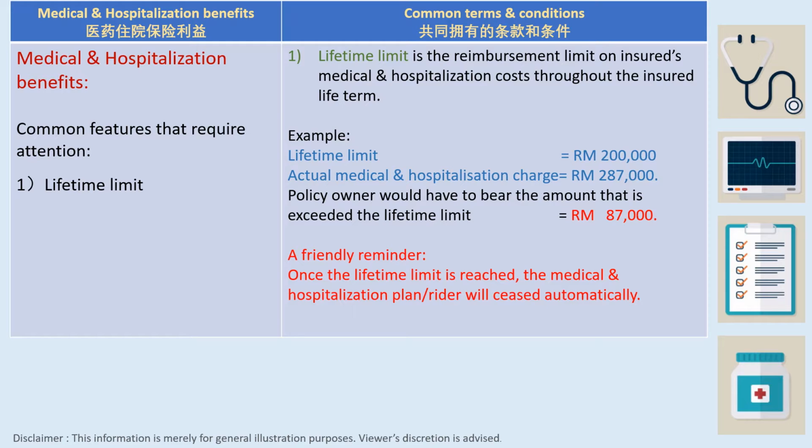Policy owner would have to pay the amount that exceeded the lifetime limit, which is 87,000. A friendly reminder: once the lifetime limit is reached, the medical and hospitalization plan or rider will cease automatically.